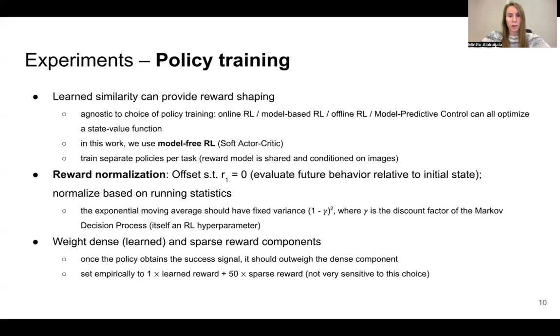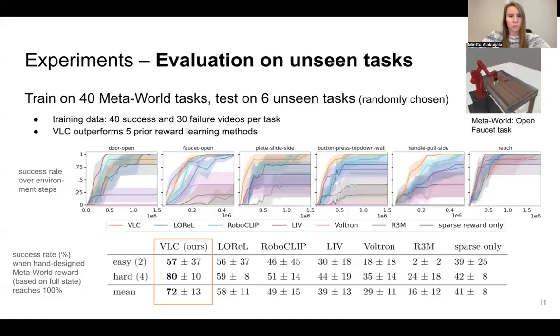Finally, we consider the setting where a sparse reward can be defined, but demonstrate accelerated training through the addition of dense learned rewards. Both components must be weighted appropriately. In particular, once the sparse success signal is obtained, it should outweigh the dense component. We set these weights empirically to 1 and 50, respectively, but did not find the performance to be sensitive to this choice.